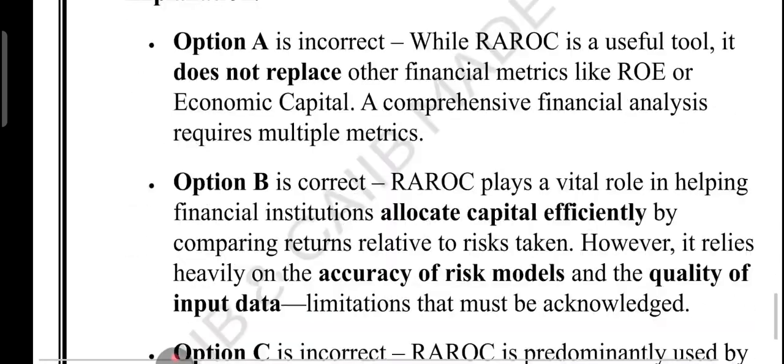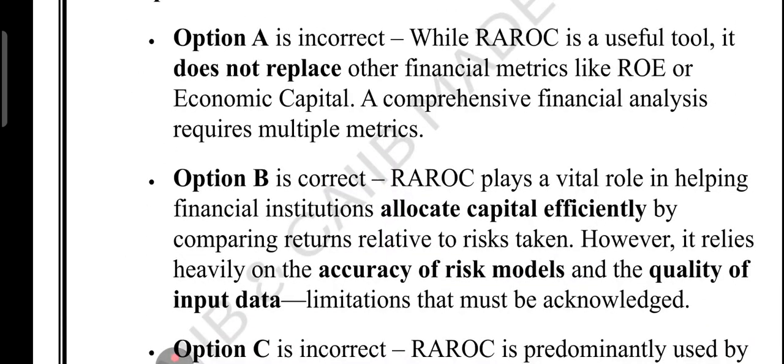So let's quickly summarize what we learned. RAROC stands for risk adjusted return on capital. It compares return versus risk. Why is it useful? Because it helps banks decide where to invest money. It supports capital allocation. It adds a risk perspective to profitability. And the limitation is that it needs good data. It relies on accurate risk models, and it should be used with other metrics like ROE. So the next time you hear about a bank choosing between investments, remember, it is not just about return. It's about return with risk. That is what RAROC helps them measure.